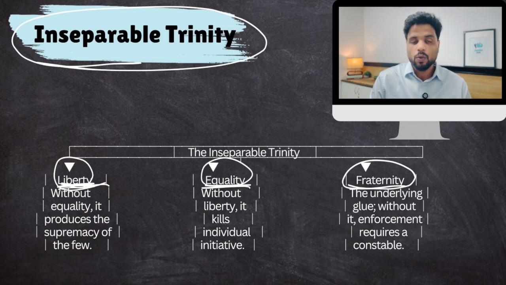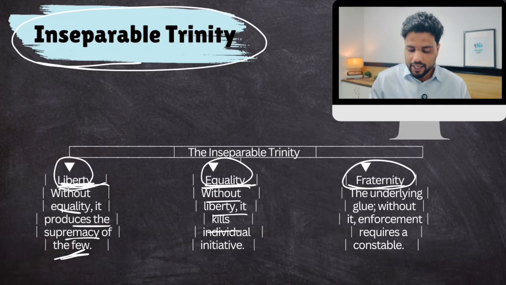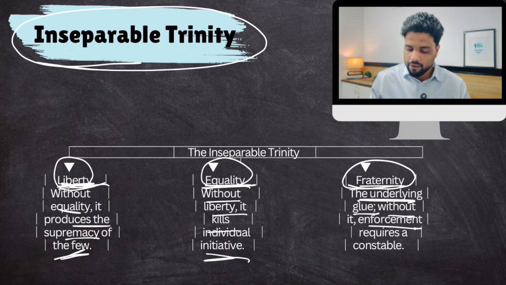Liberty cannot exist without equality. Liberty without equality produces supremacy of the few. If there is no equality, powerful people will take all the privileges, all the freedoms, and the majority won't be left with those freedoms. Equality without liberty kills individual initiative. If you try to equalize everything, meritocracy suffers. And fraternity is the underlying glue; without it, enforcement requires a constable.